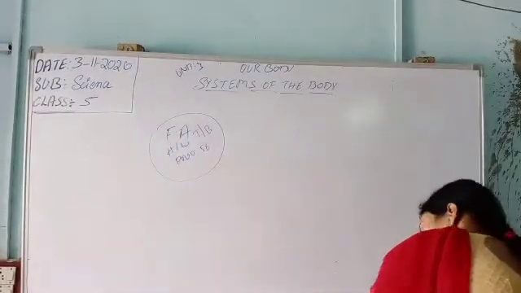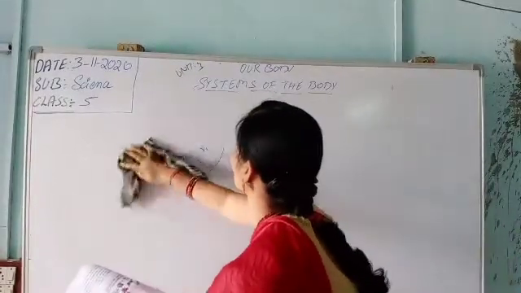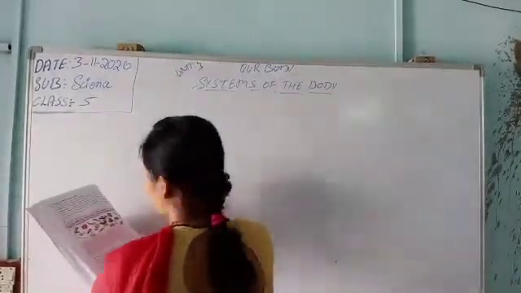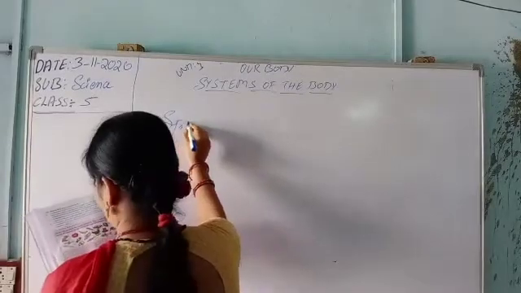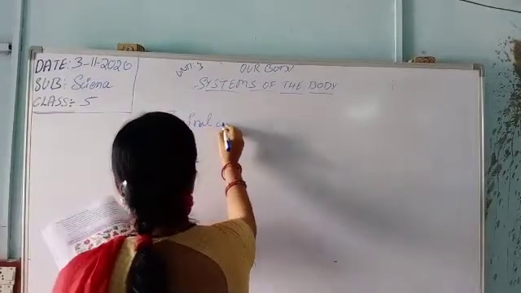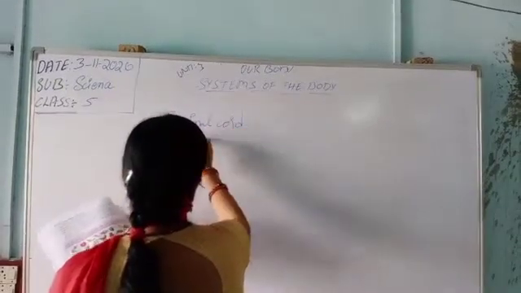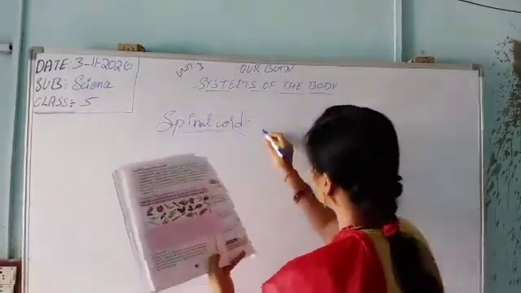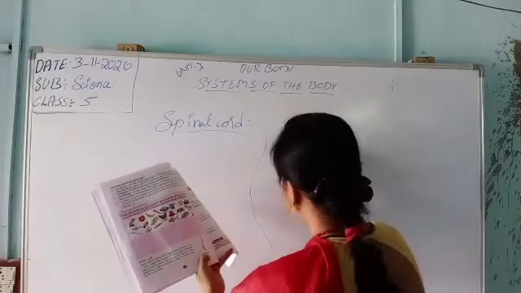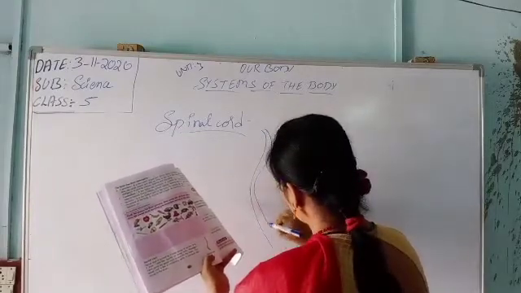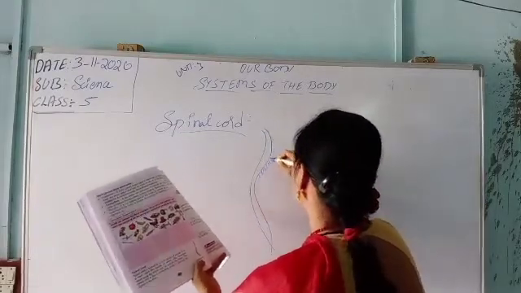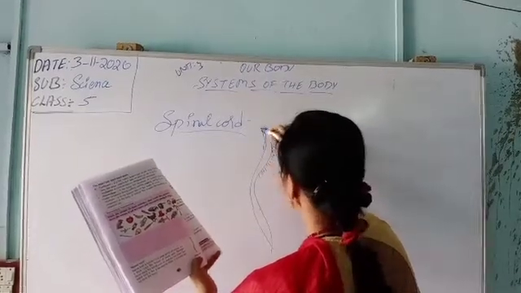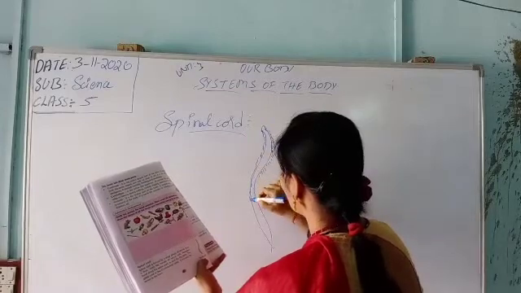After that we are going to the spinal cord. We are moving to the spinal cord. What is meant by spinal cord? It is like a tail, the spinal cord. It is like that. Let us see what the spinal cord is.